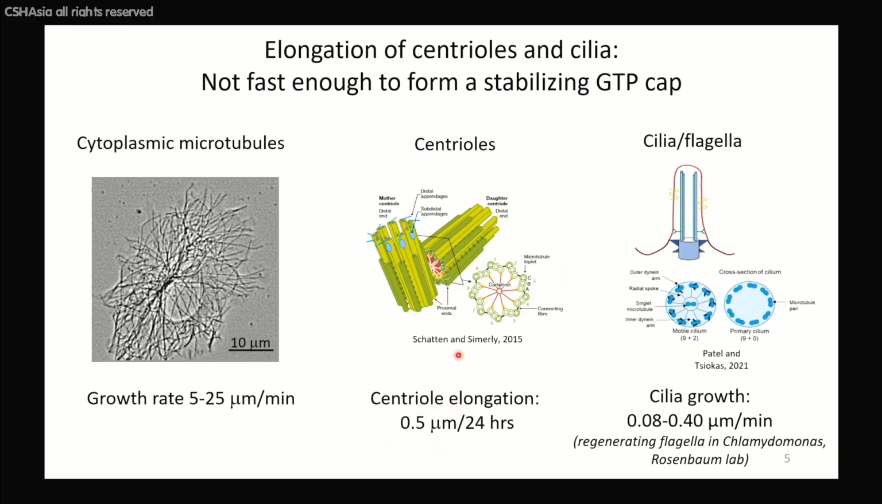Centriolar microtubules elongate just half a micron in hours, maybe a whole day, 24 hours. Cilia grow a bit faster, but still quite slower. So how does this work? Of course, the obvious answer is that both centrioles and cilia contain proteins that specifically regulate their growth.